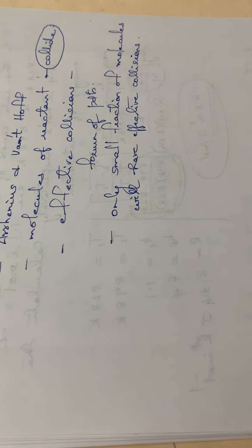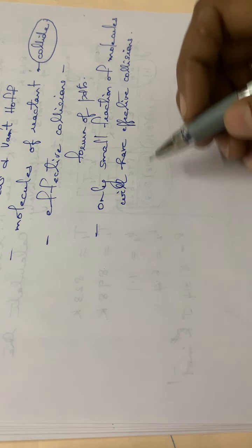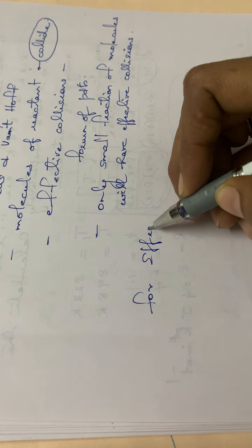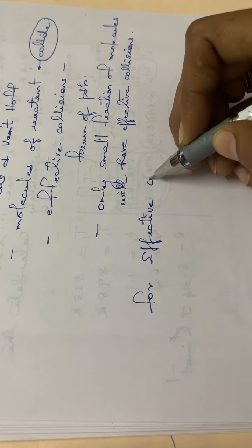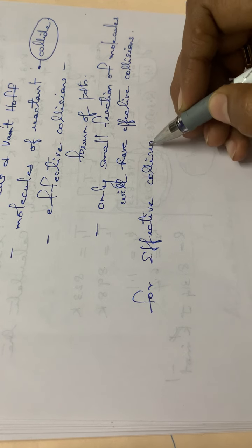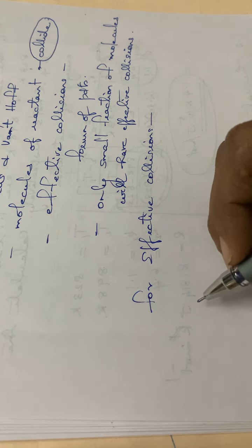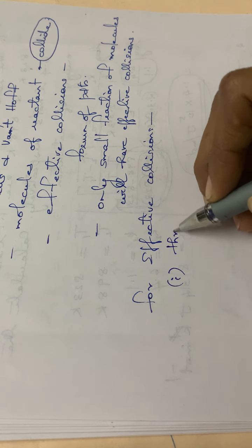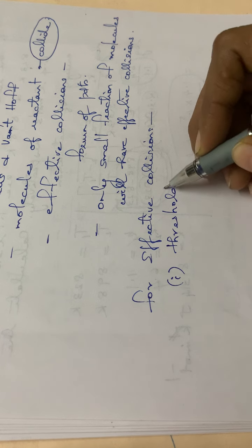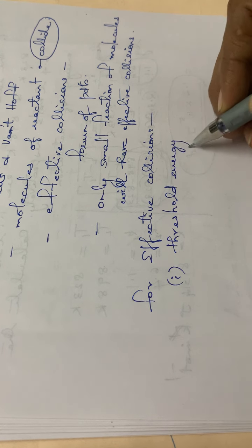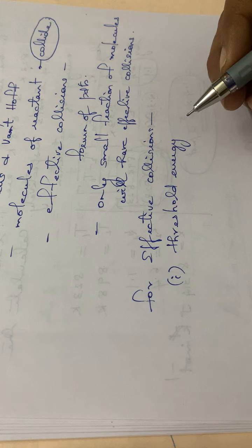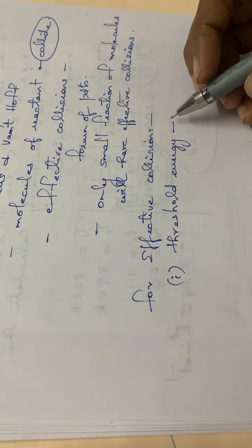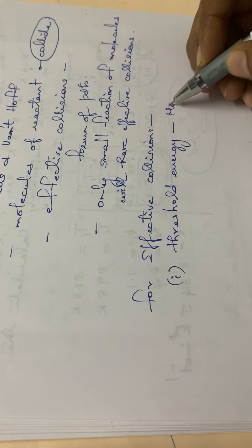For the collisions to be effective, two conditions are there. The first condition is that the molecules should possess threshold energy. What is threshold energy? It is the minimum amount of energy required by the molecule to take part in a reaction, or the minimum energy possessed by the colliding molecules. That is the threshold energy.